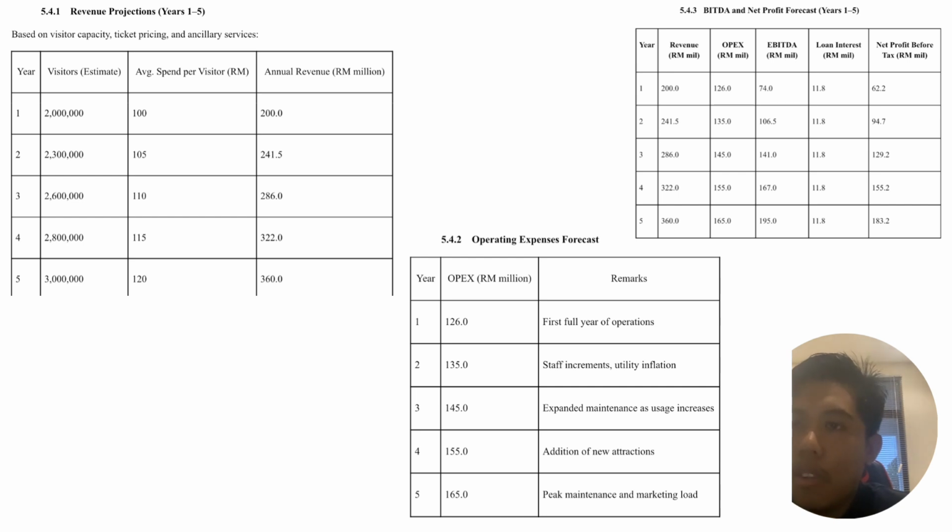Next is the operating expenses forecast, or the OPEX forecast. For the first year, it is assumed at 126 million ringgit for full operation. However, the OPEX will increase to a staggering 165 million ringgit due to staff increments, utility inflation, maintenance spend, addition of attractions, and so on. Finally, there is the EBITDA and net profit forecast for the first to the fifth year, where EBITDA means earnings before the deduction of interest and taxes. As you can see here, this is the table of it.